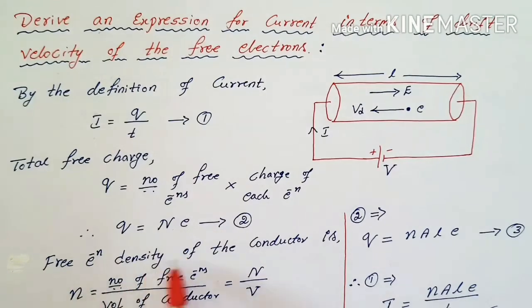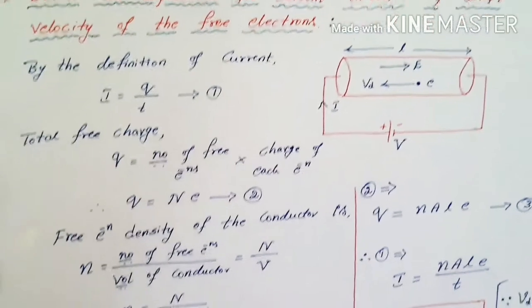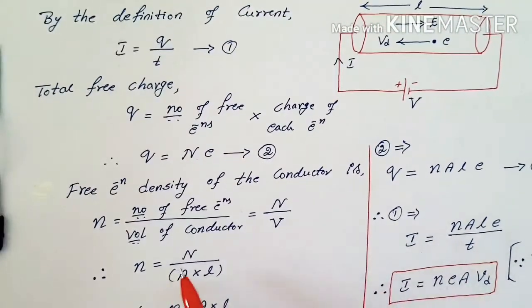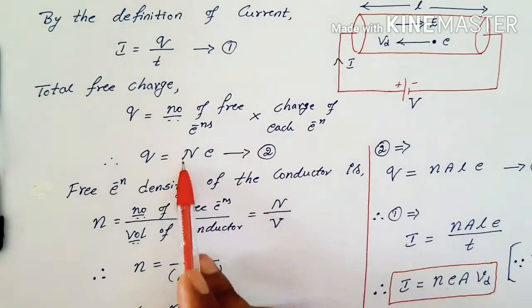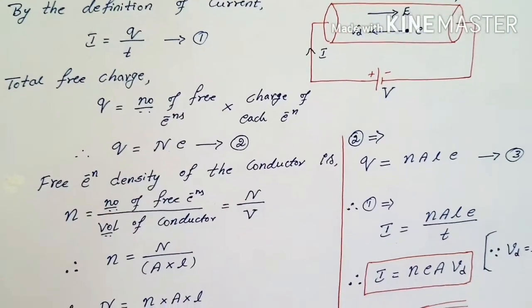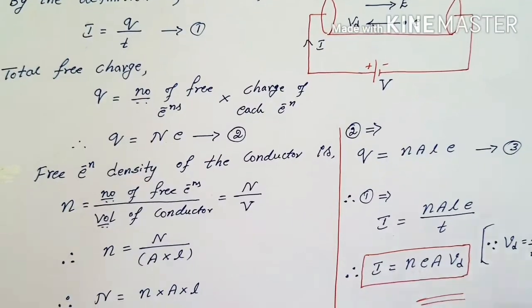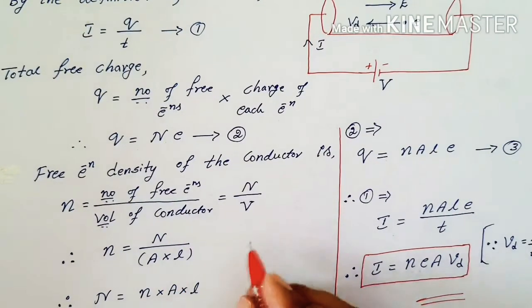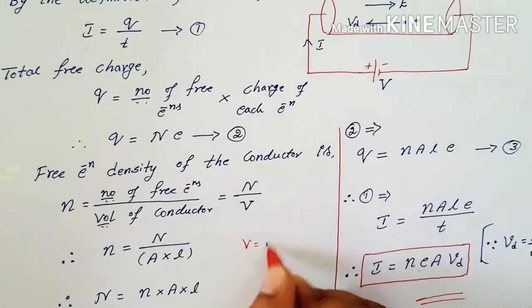And the free electron density of the conductor is given by the free electron density, meaning is the number of free electrons per unit volume of the conductor. This is the meaning. The number of free electrons is nothing but N, capital N, and the volume of the conductor I am taking as V. So here I can write it as n is equal to N divided by A into L, because the volume is nothing but area into length.